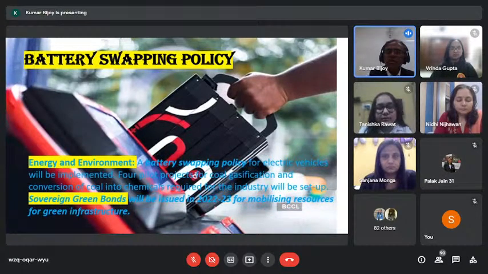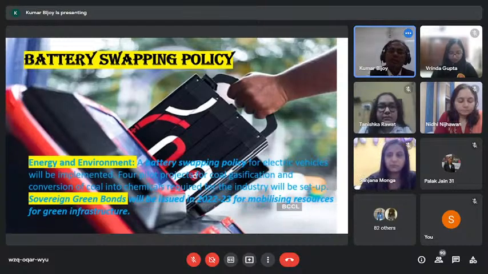Benefit number two is that our dependence on fossil fuel will reduce to a greater extent if this battery swapping policy gets adopted. If it becomes feasible and sustainable, and the price of the electric vehicle becomes cheaper, we should shift smoothly. So first, of course, it is environmentally friendly. Second, our dependence on fossil fuels will be lesser.